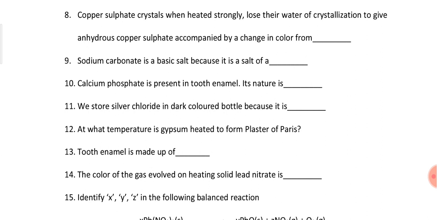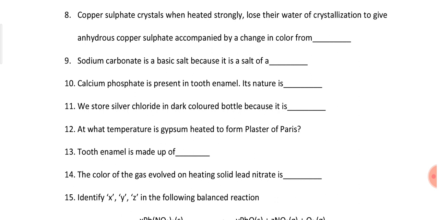Question number 11, we store silver chloride in a dark colored bottle because, this question is actually from chapter 1, but still I wanted to discuss it, it can be decomposed by the action of sunlight, and that is why it is stored in a dark colored bottle. And we know that silver chloride and silver bromide are photosensitive in nature.